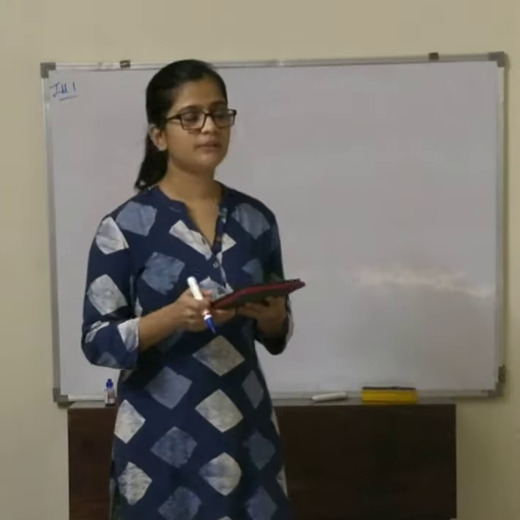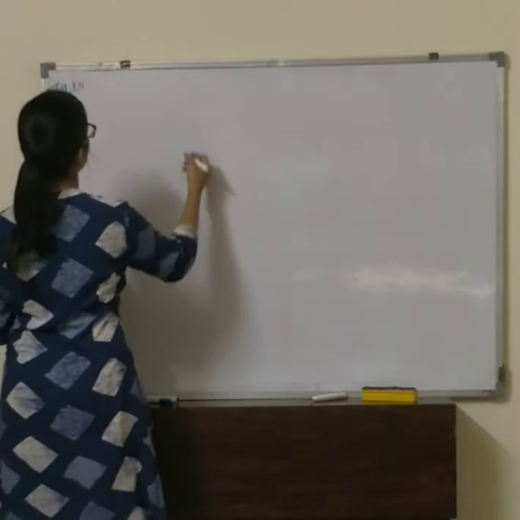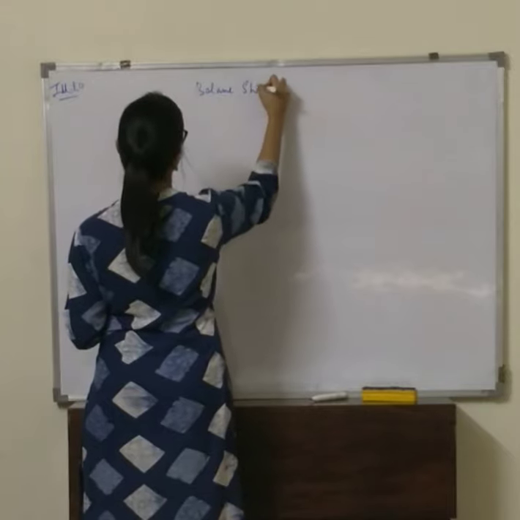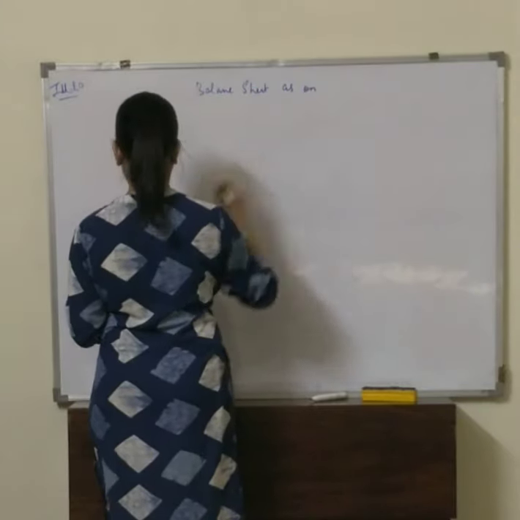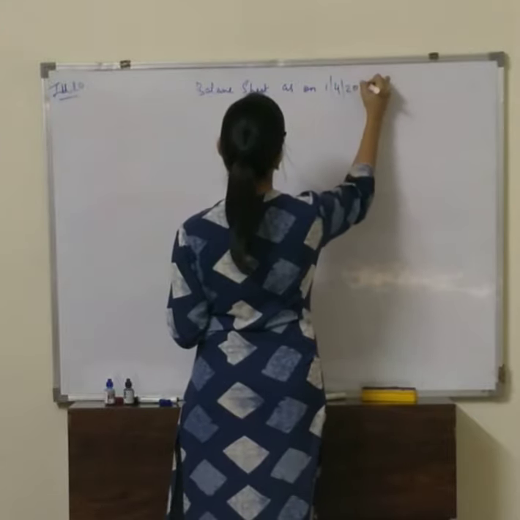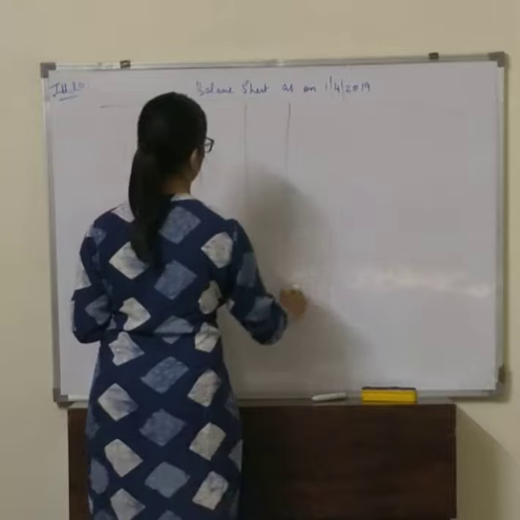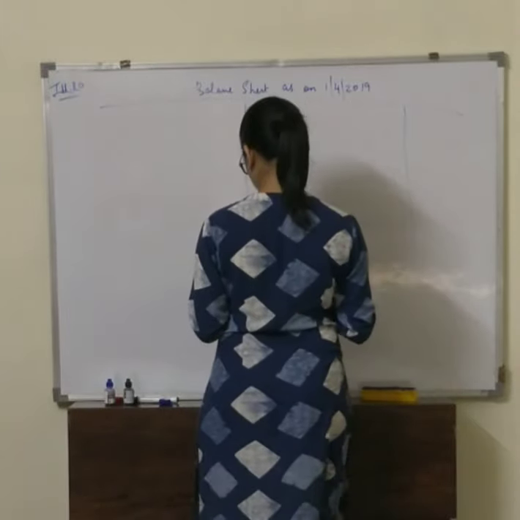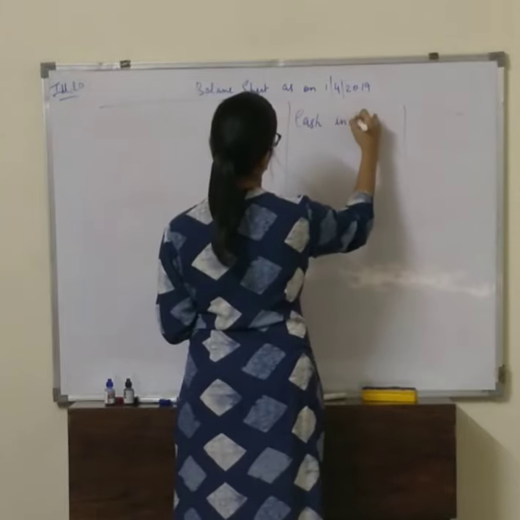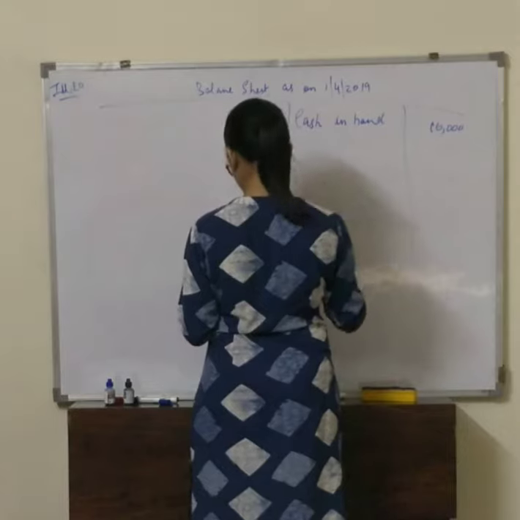Okay, so let's start the problem. First we need to prepare our opening balance sheet. So write down balance sheet as on 1/4/2019. We will have liabilities, amount, assets and amount. So the first thing to be written in our assets is cash in hand. How much is it? 10,000.